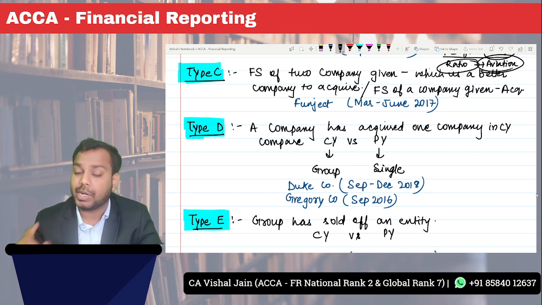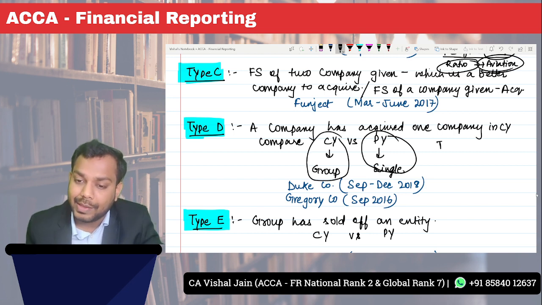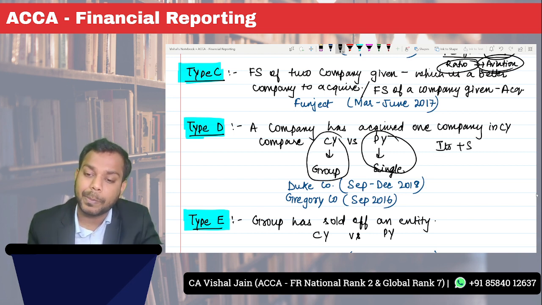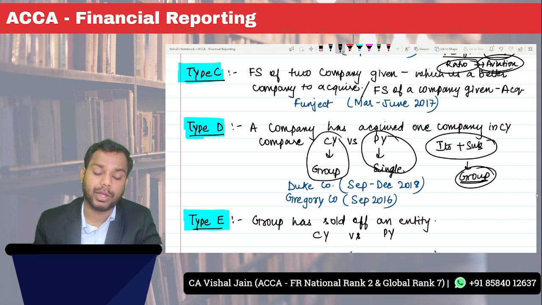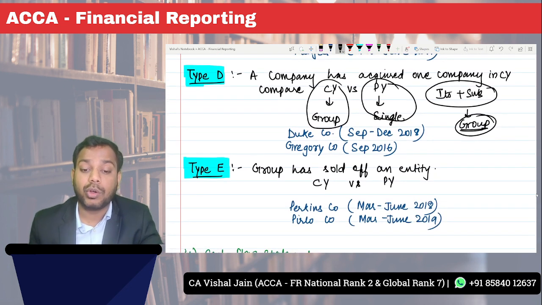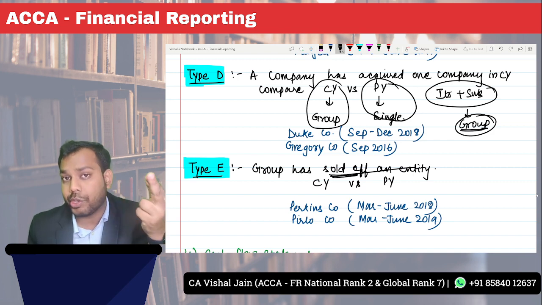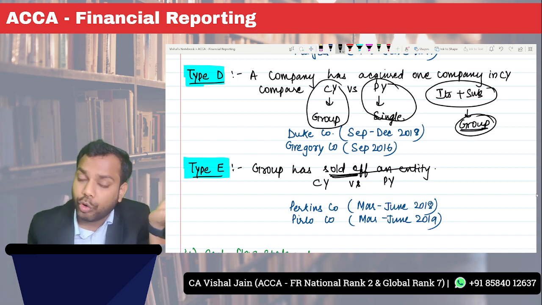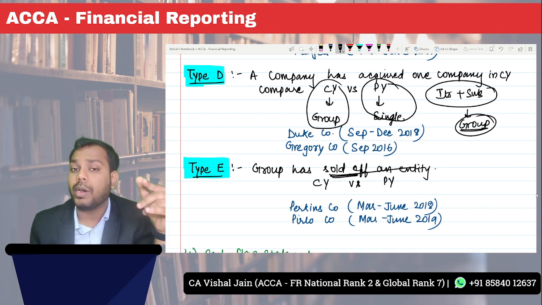Okay, but you should be mindful that in the previous year the company was a single company, but in the current year the company becomes a group, because it will have its own financial statements plus the subsidiary's financial statements, and this becomes the group. Now type E: the group has sold off an entity, and again the question will ask, I have already sold an entity, tell me, was that a good decision or not?